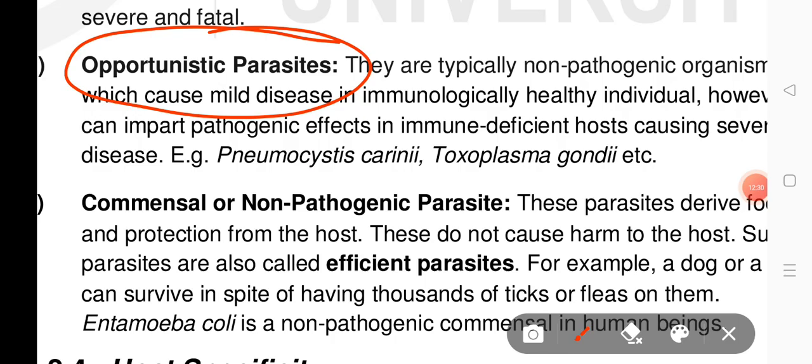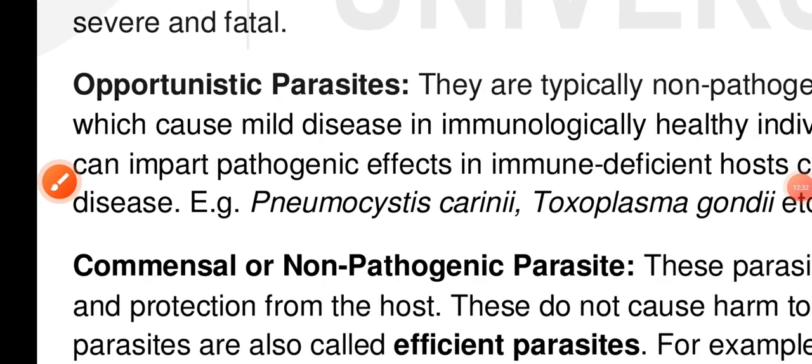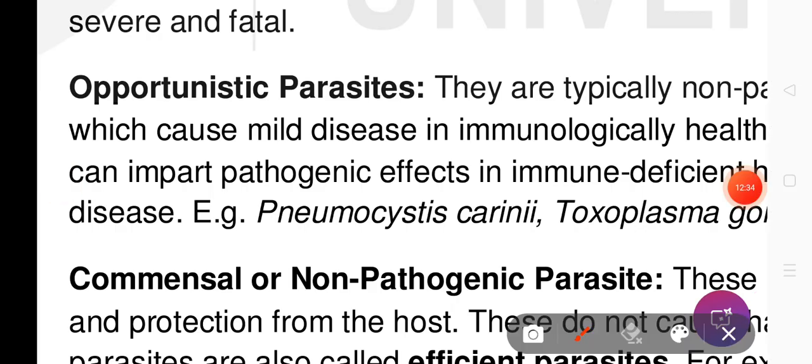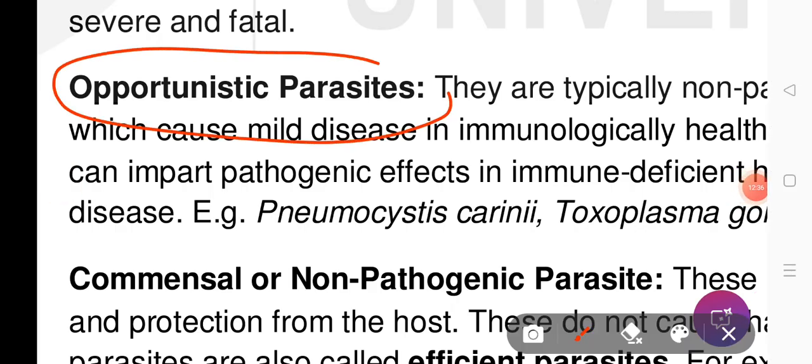This parasite can be mild or even asymptomatic in people with a healthy immune system. When the immune system is healthy, this parasite does not cause any disease. But when the healthy immune system is compromised, then it will become pathogenic.